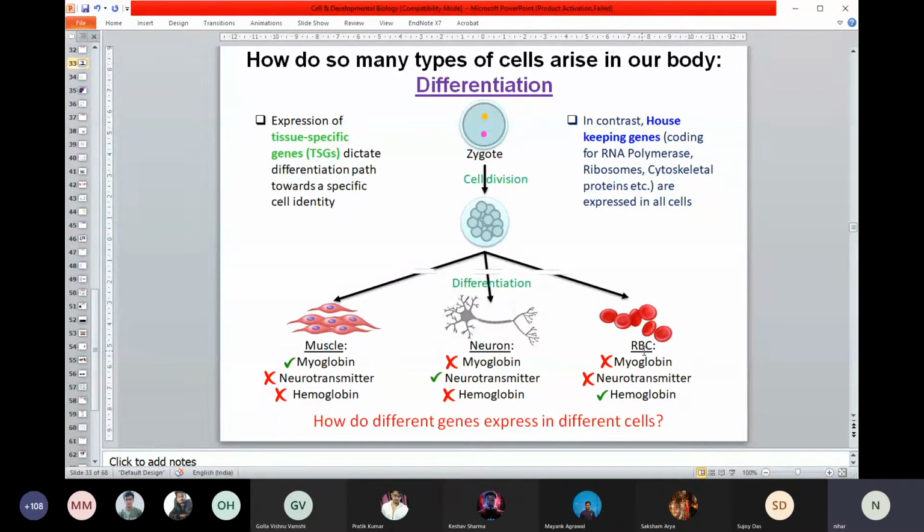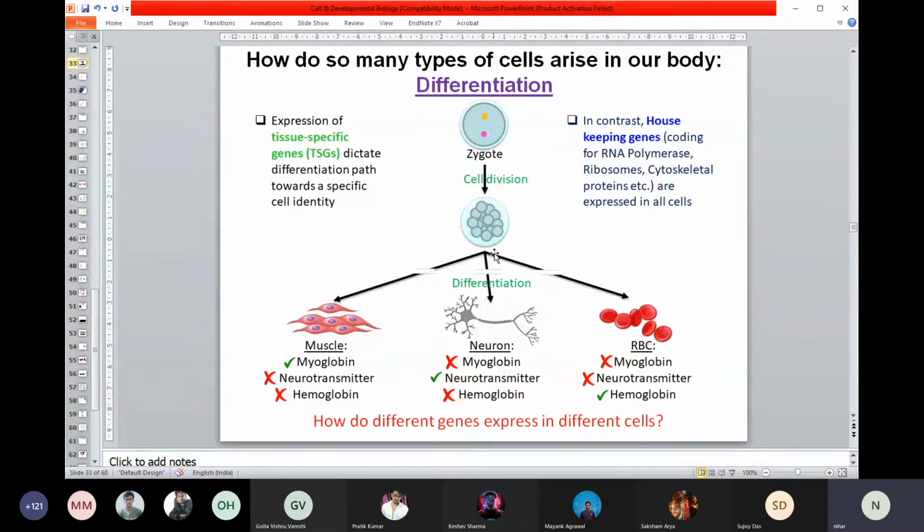Like if you think of the zygote: once the egg is fertilized by a sperm, you have the formation of a zygote, and from that zygote you will get the formation of our whole body. So the question comes: how will the different parts of our body be produced from a single cell? Here is the zygote. It will divide rapidly through the process of mitosis. So single cell, two cell, four cell, like this.